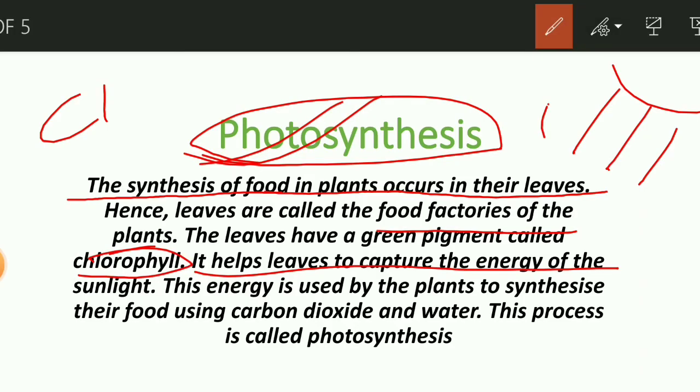Now my friends, you have understood very well what photosynthesis is. I am repeating: photosynthesis is a process by which plants make their own food in the presence of sunlight, water, carbon dioxide, and various minerals present in the soil.